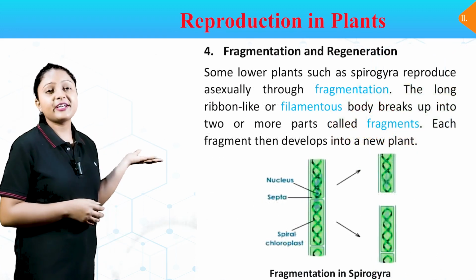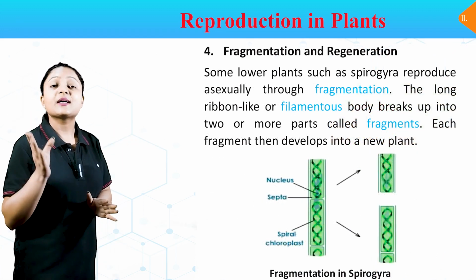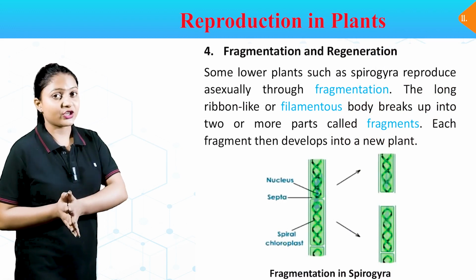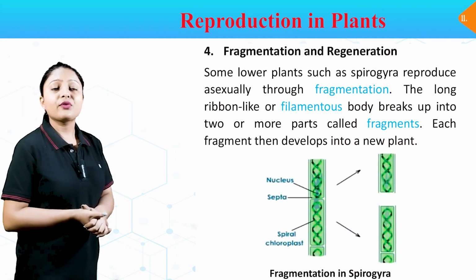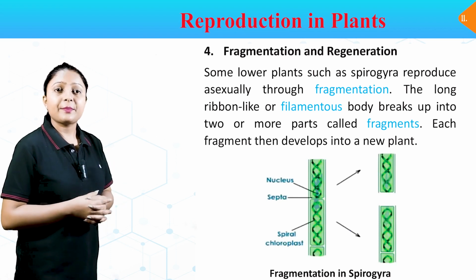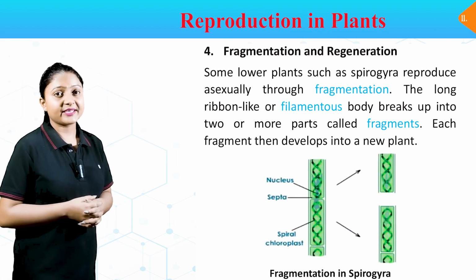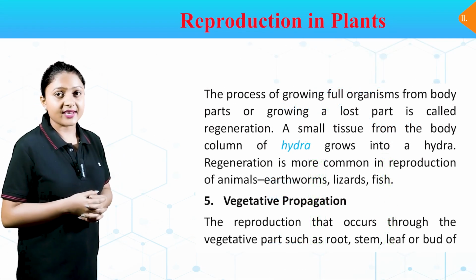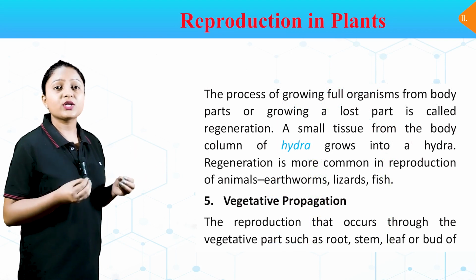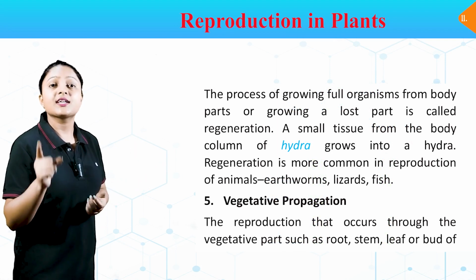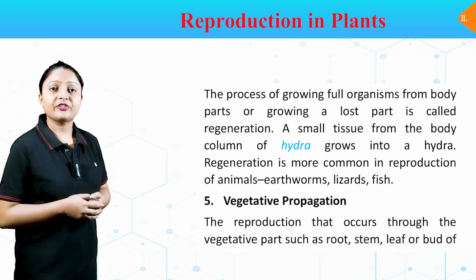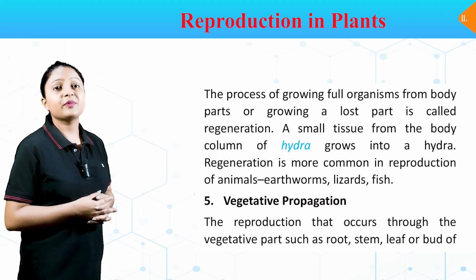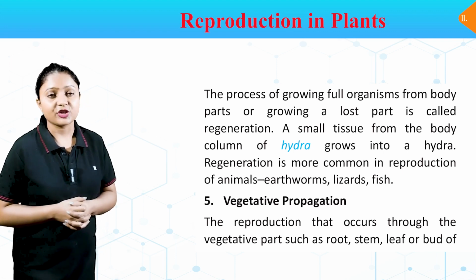Number 4, fragmentation and regeneration. Some lower plants such as Spirogyra reproduce asexually through fragmentation. The long ribbon-like or filamentous body breaks up into two or more parts called fragments. Each fragment then develops into a new plant. The process of growing full organisms from body parts or growing a lost part is called regeneration. A small tissue from the body column of Hydra grows into a Hydra. Regeneration is more common in reproduction of animals, earthworms, lizards, fish.